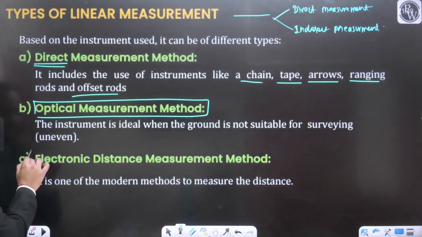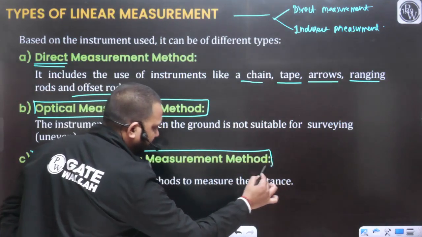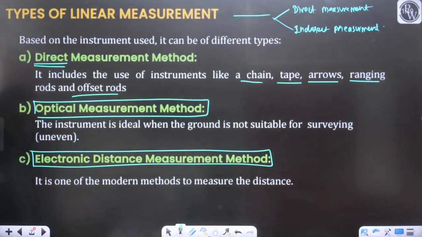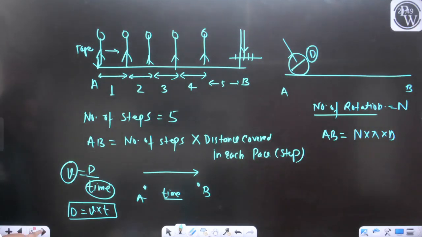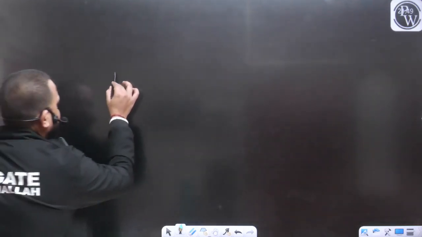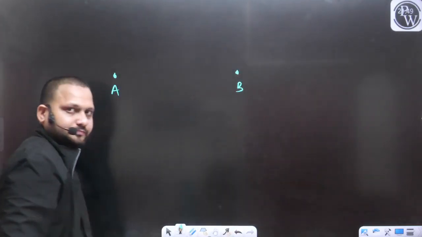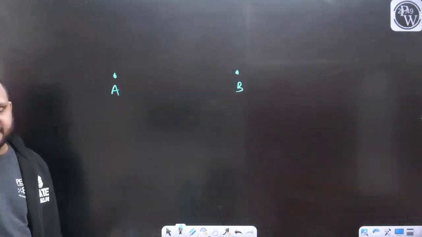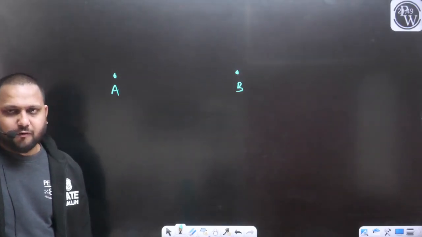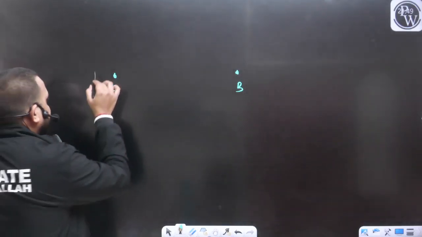Electronic distance measurement instruments. So what is the principle of the EDMI? Let's say this is the point A and this is the point B. I want to measure the distance between the point A and B. Now what we will do? We will use some radiation.